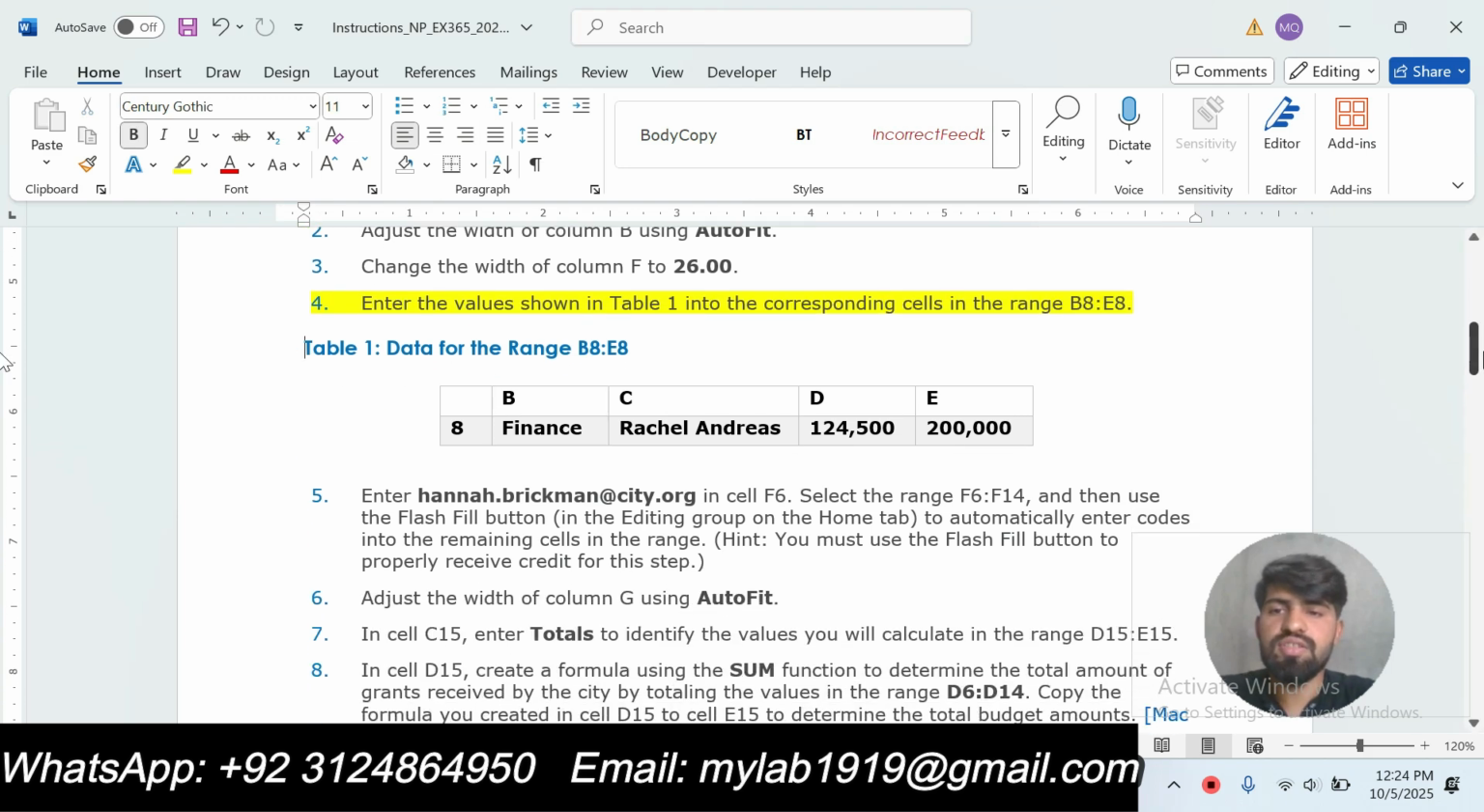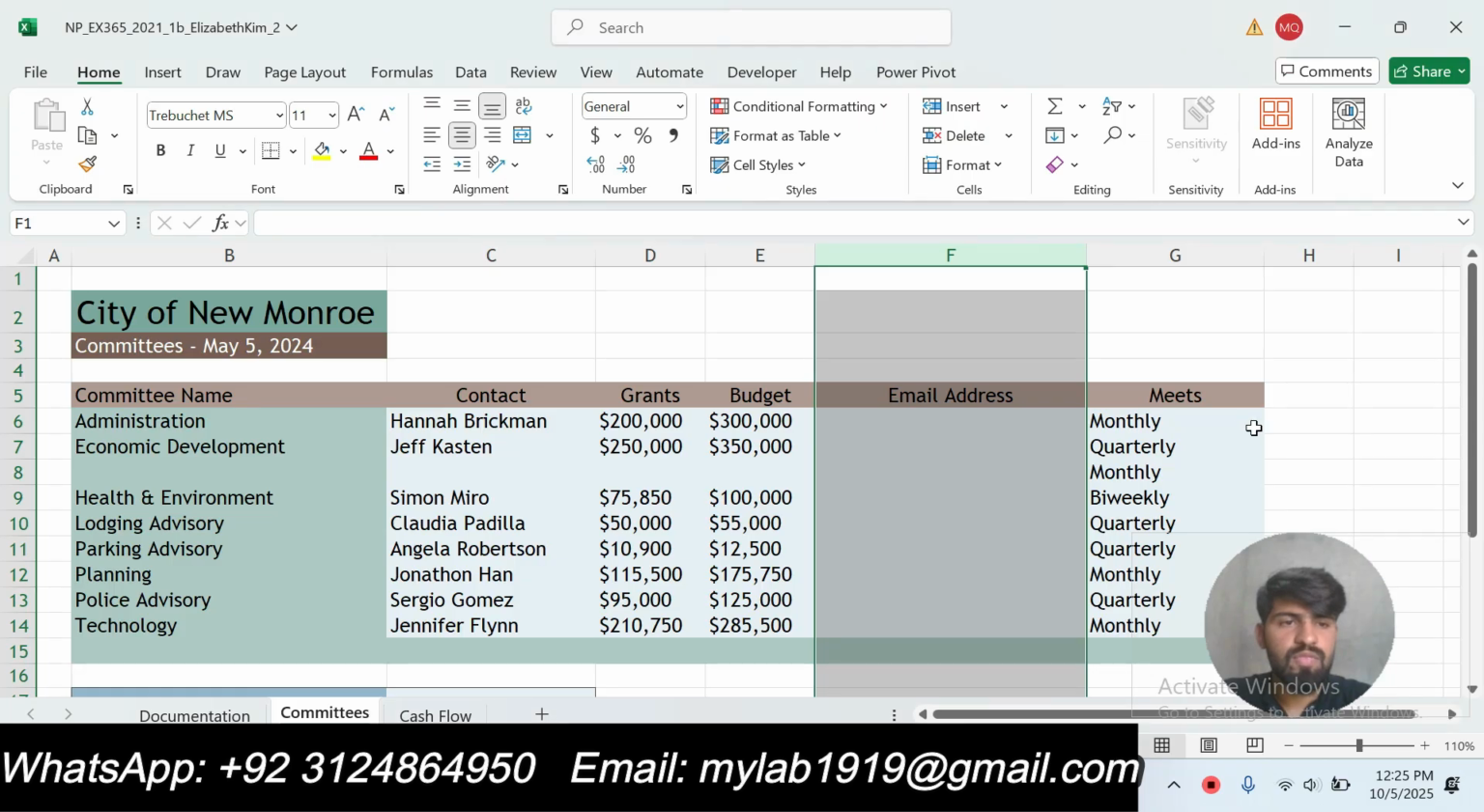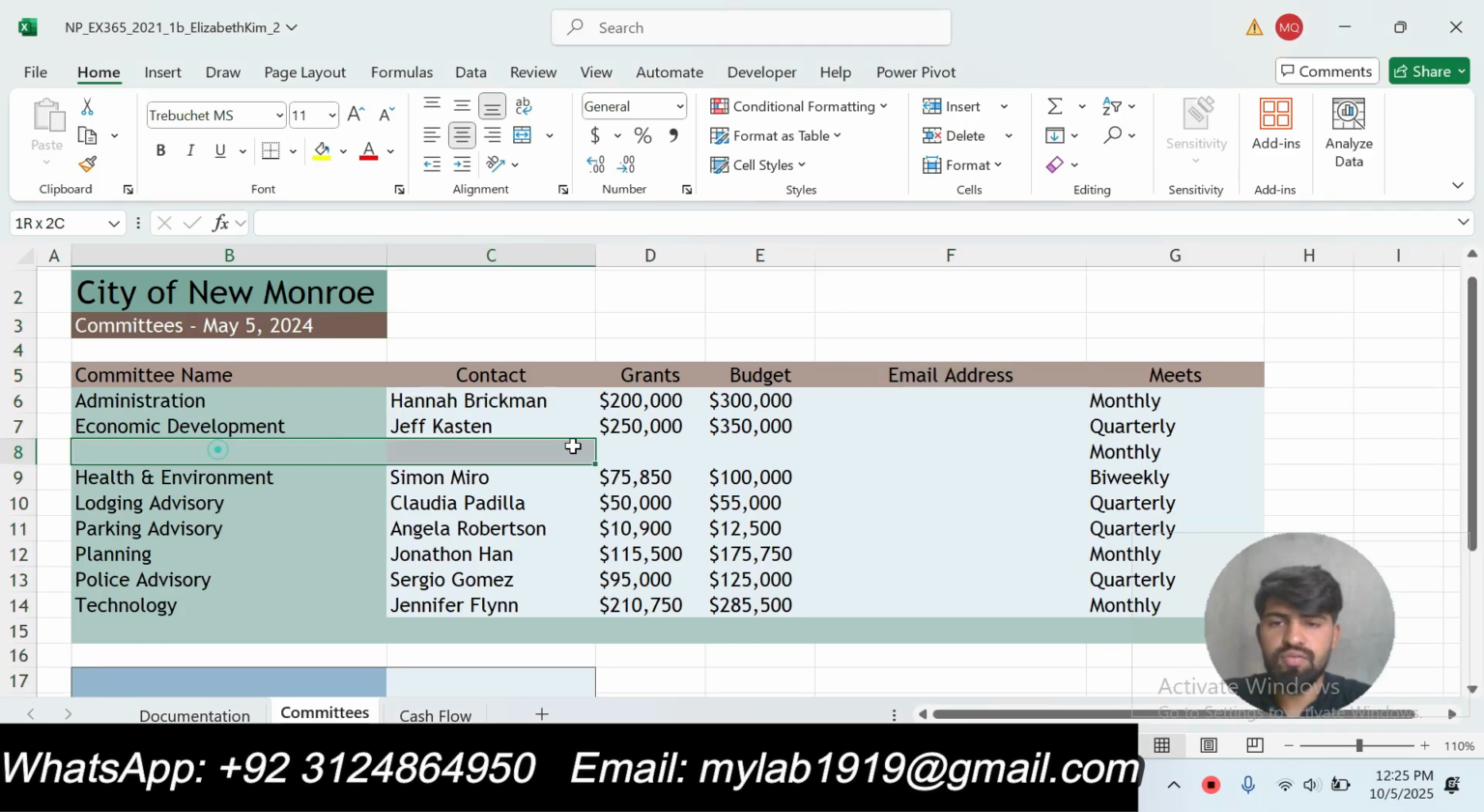Now we will move to the next step, that is step number 4. Our step number 4 is to enter the values shown in Table 1 into the corresponding cells in the range B8 to E8. The given data is here, for cells B8 to E8, this one.